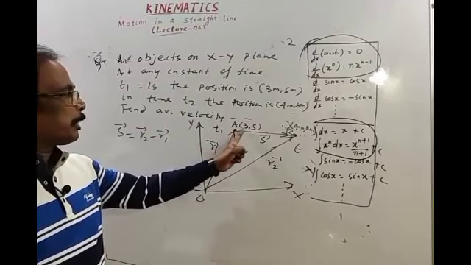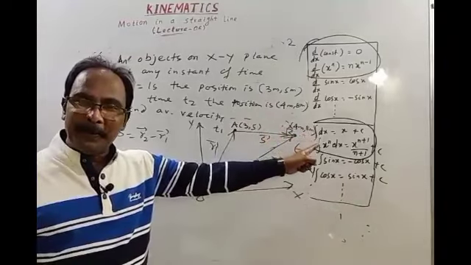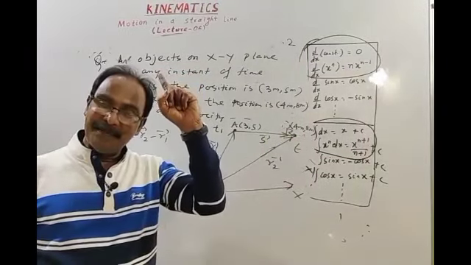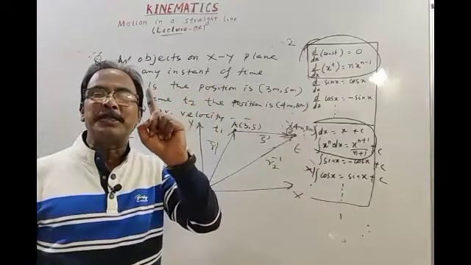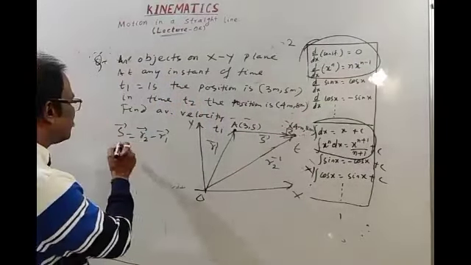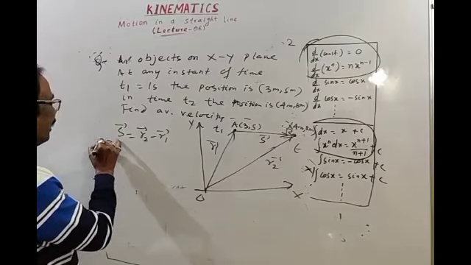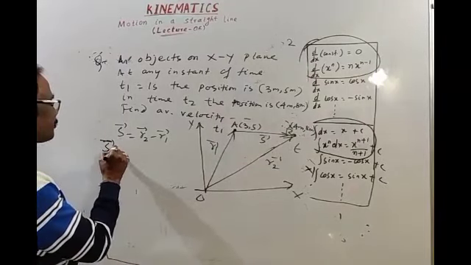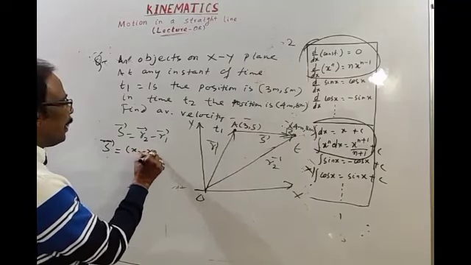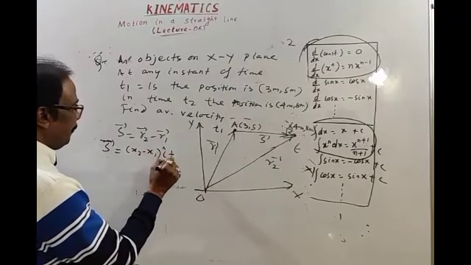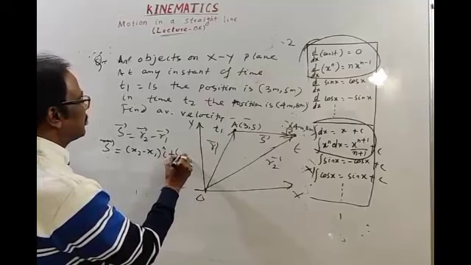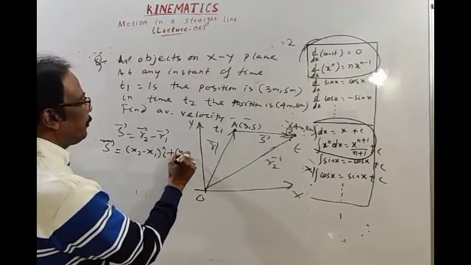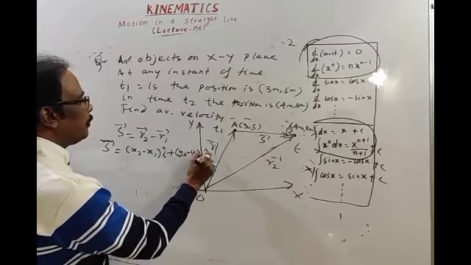See, this is x1, y1, this is x2, y2. As we have discussed in position vector and displacement vector, I will use the direct formula because we have already discussed it: x2 minus x1 i cap, plus y2 minus y1 j cap.